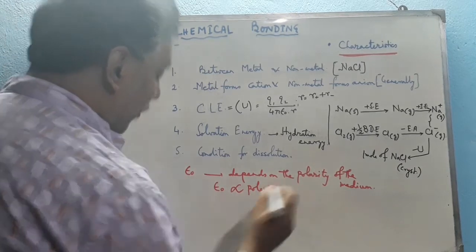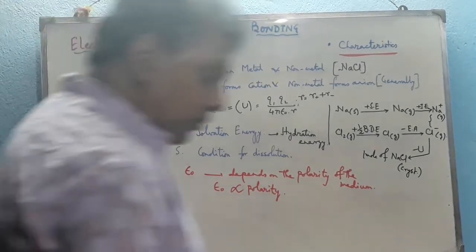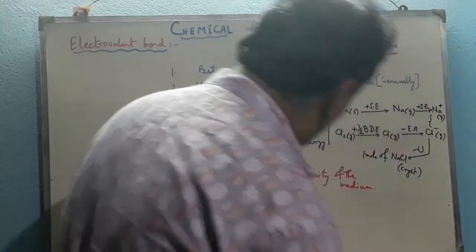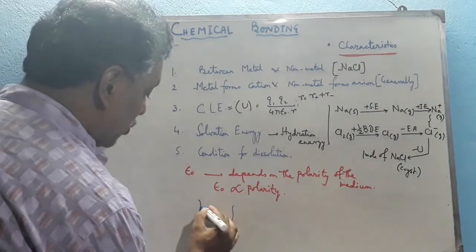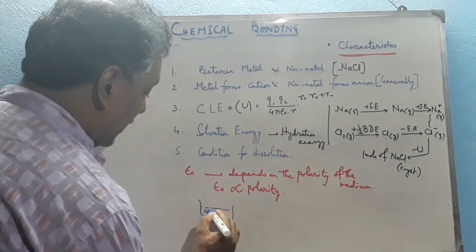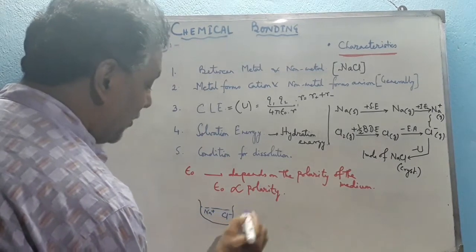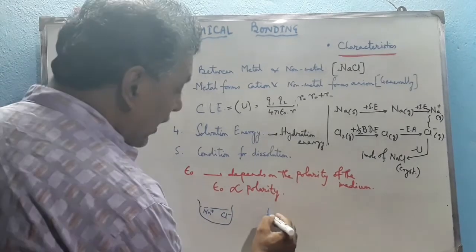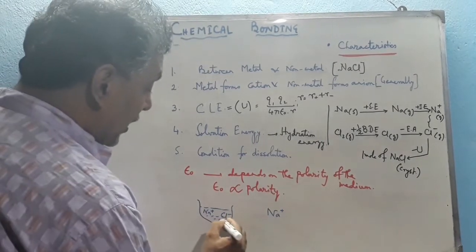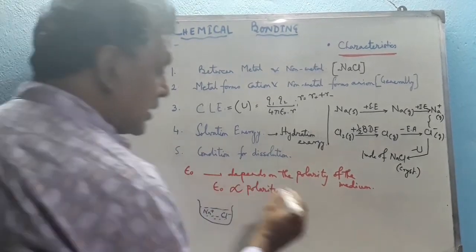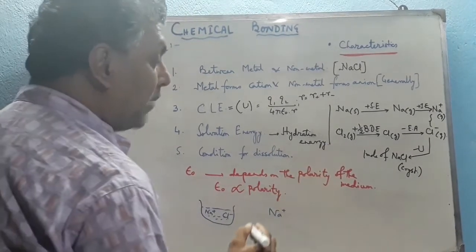Like this, suppose we consider sodium chloride inside this container. There are sodium plus ions as well as Cl minus ions. Now, the sodium plus ion is surrounded by, suppose it is totally water solvent. Water here acts as a solvent. Water, we know, is a dipolar, that is, polar medium.